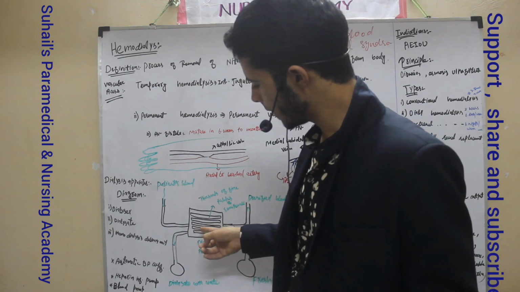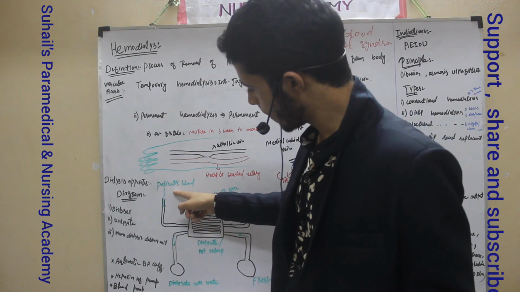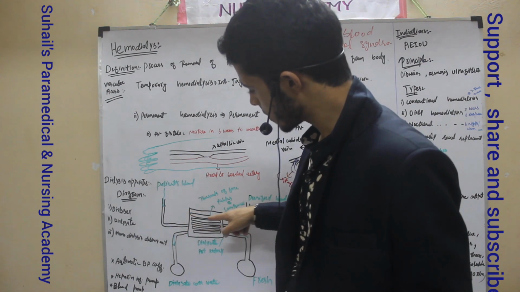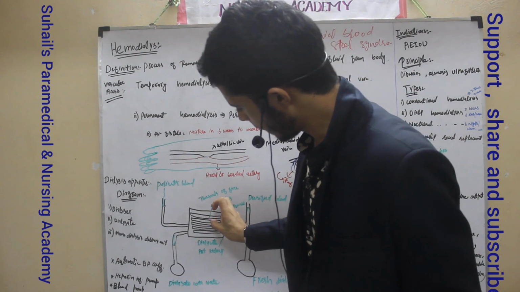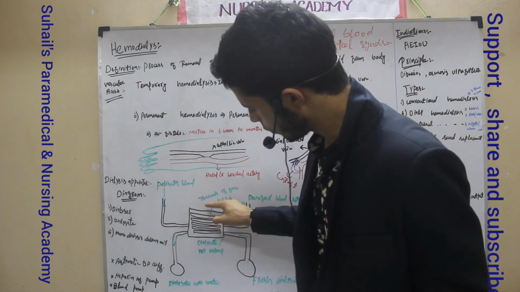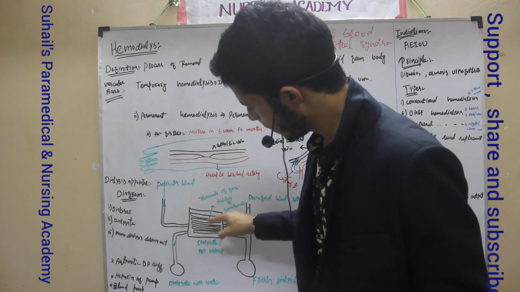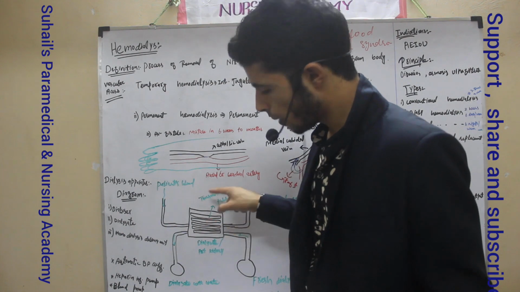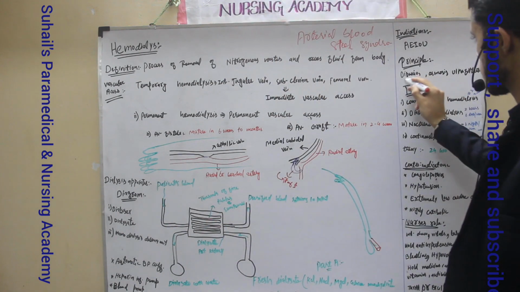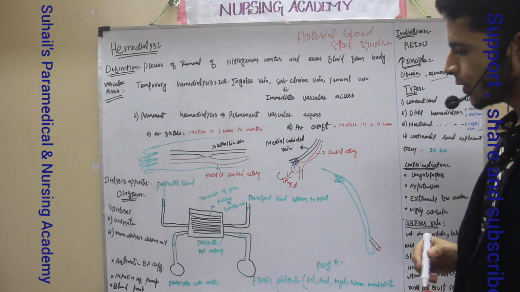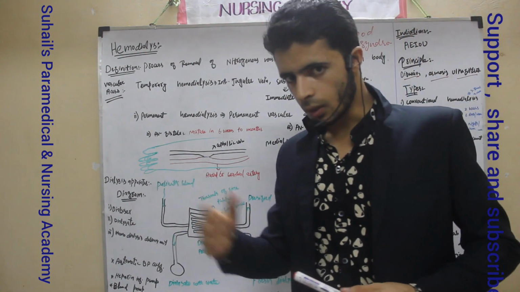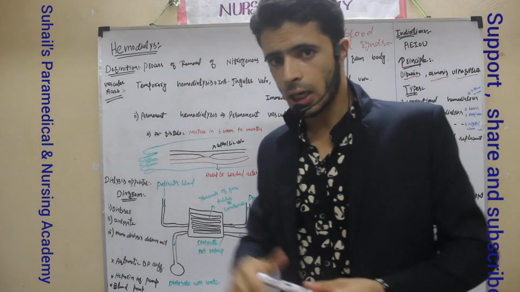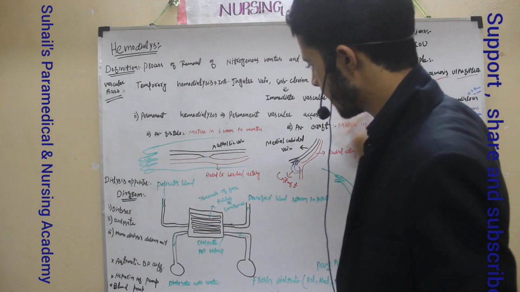This pure dialysate will enter into the dialyzer, and the patient's blood is coming from this side. The patient's blood is entering into the dialyzer. In the dialyzer there is a semi-permeable membrane, and the nitrogen waste present in the blood will pass through the semi-permeable membrane, as well as the excessive fluid, by means of three principles. Those principles are diffusion, osmosis, ultrafiltration, that I have explained in these topics. You can see I have already explained diffusion, osmosis, and other transport across the cell membrane. You can see these three principles work here.